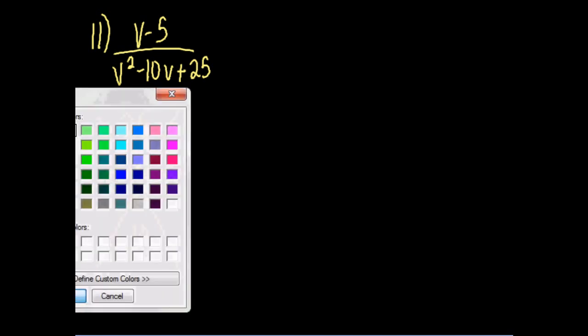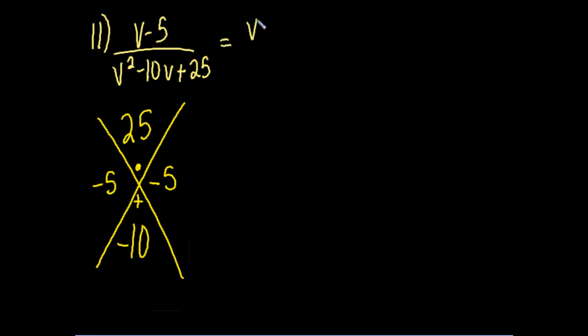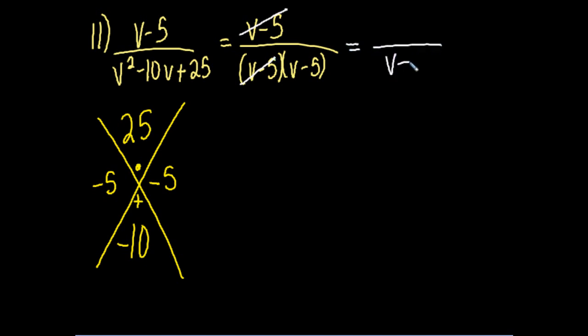So, we didn't change the top. The denominator is going to factor to b minus 5 times b minus 5. And one of these will cancel with the numerator. Now when that happens, I have nothing left up top. I can't just leave nothing up top. So you're going to put 1.